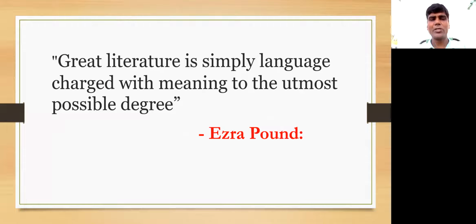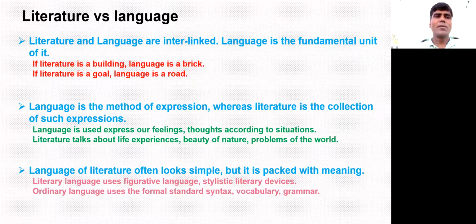Now let us see one quotation by Ezra Pound. This quotation gives us the relationship between literature and language. I have already told you literature always needs a language. In the poem, the simple language used by the poet gives us a great meaning. That's why great literature is simply language charged with meaning to the utmost possible degree. So this was a beautiful quotation given by Ezra Pound. And let us see some of the relations between language and literature.